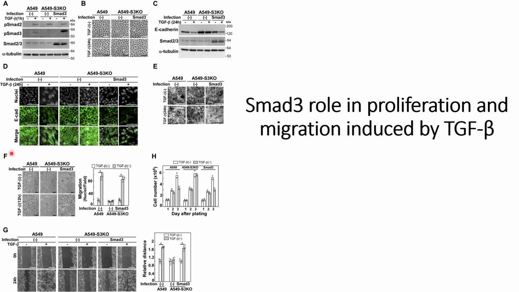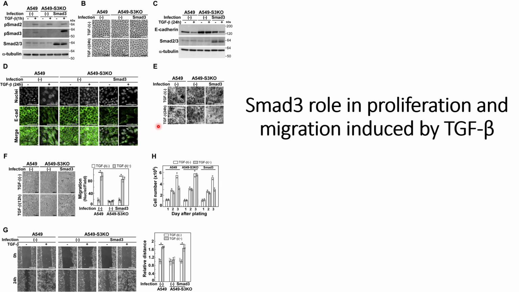And the immunofluorescence images also show similar results. That is, the E-cadherin signal goes down in the normal cell lines after TGF-β is induced. For the Smad3 knockout cells, you do not see any change in the E-cadherin signal, but when Smad3 has been infected again using the lentivirus, they see a decrease in the E-cadherin signal. And again, these are the immunofluorescence images.